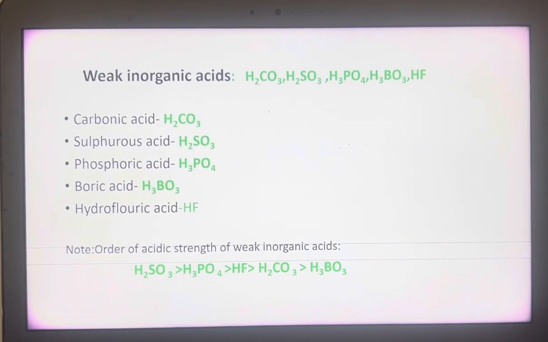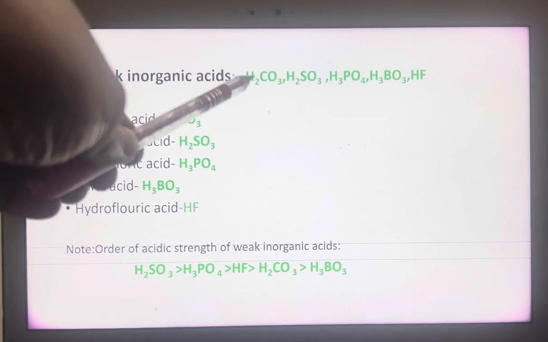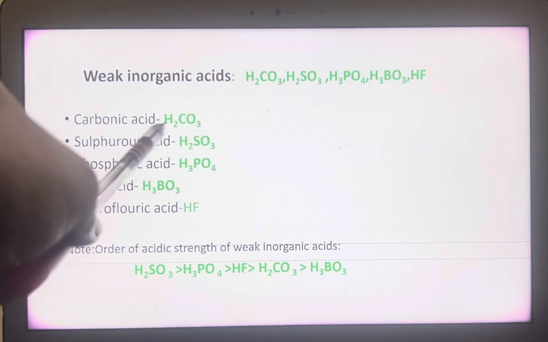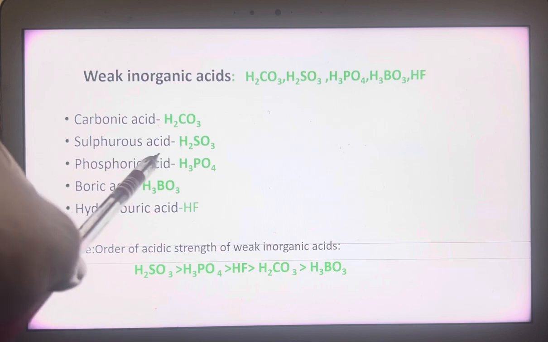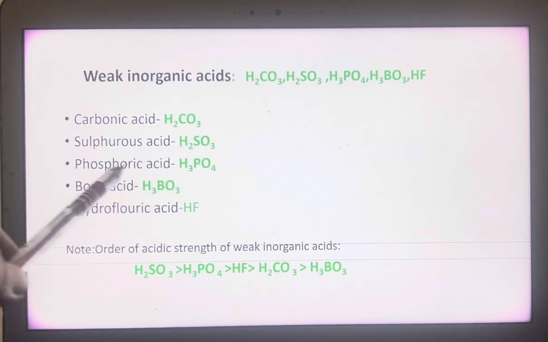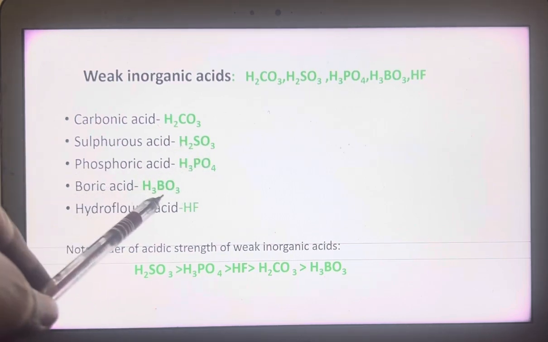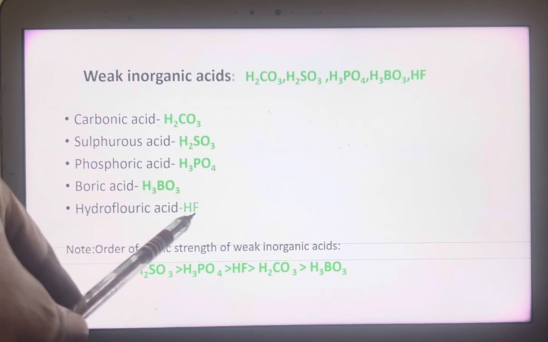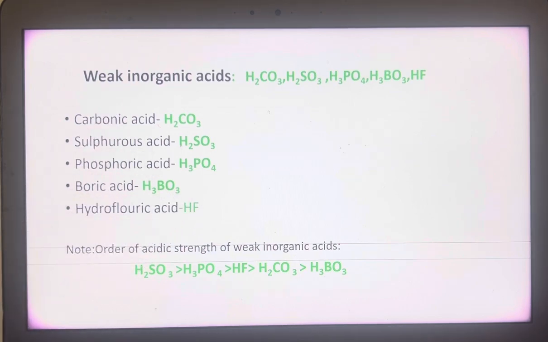Similarly, the other type is weak inorganic acids. What are the weak inorganic acids? Those which give less concentration of hydrogen ions when dissolved in solution. Carbonic acid, H2CO3, sulfurous acid, H2SO3, phosphoric acid, H3PO4, boric acid, H3BO3, hydrofluoric acid, HF. These are all weak acids, which liberate less concentration of hydrogen ions when dissolved in water or other solvent.